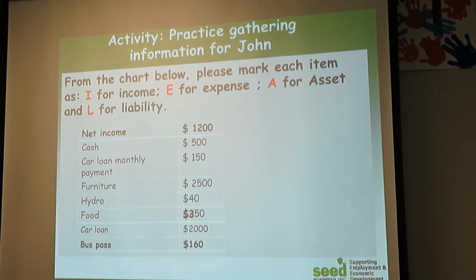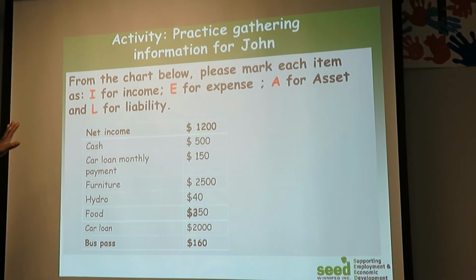Maybe let us give an example. From this chart below, we have items which are income, expenses, assets, and liabilities. So when you see this list, look. We have a net income, we see the amount, and we see the amount for the cash. Also, car loan, monthly payment, furniture, hydro, food, car loan, bus pass.